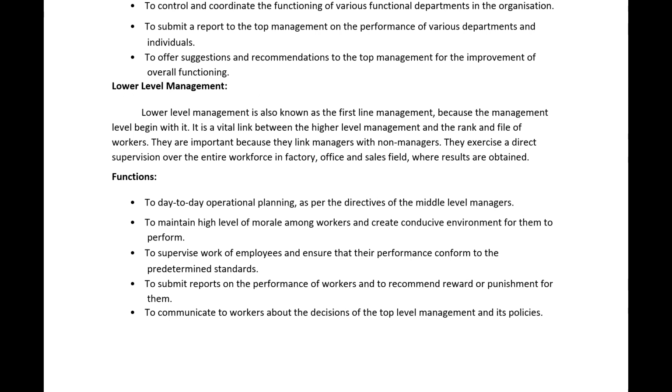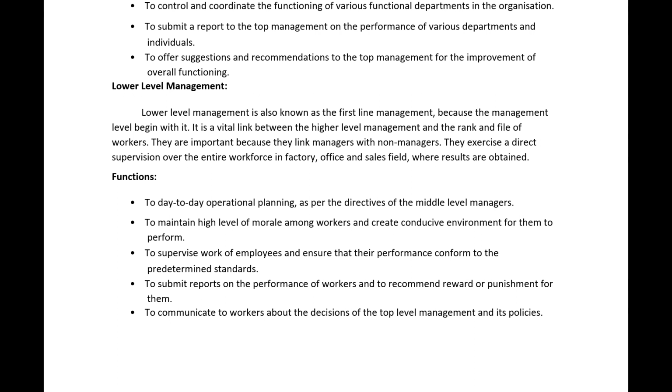Why? Because workers will not directly go to the top level management and talk. Workers will always talk to the lower level management. Lower level management will talk to the middle level management, and middle level management will talk to the top level management. So workers will not have direct communication with the top level management. So we should keep that in mind.